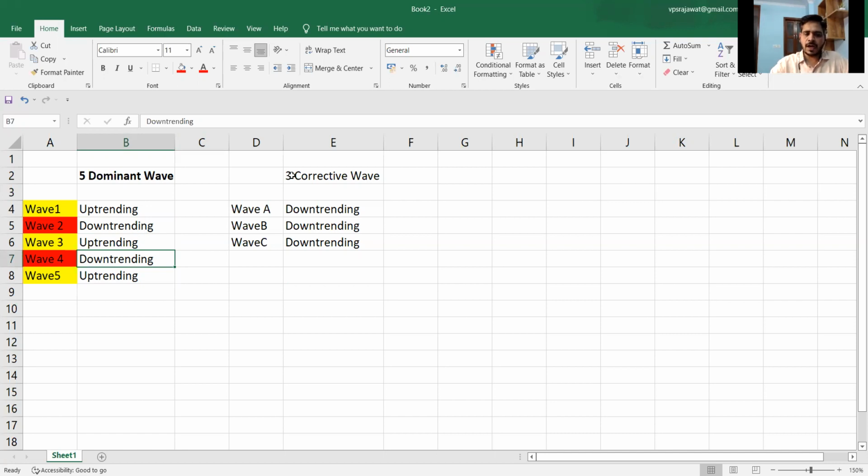After that, in the same market, there will be three consecutive corrective waves: wave A, wave B, wave C. As the name suggests, these are corrective waves. The market will go down, meaning these are downtrending waves. And this will fit into each time frame of the market. Let's understand this on the chart, that is our own Nifty 50 chart.